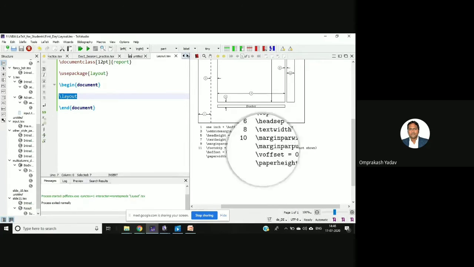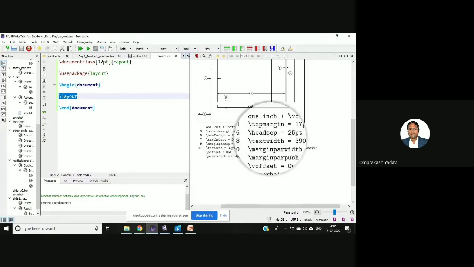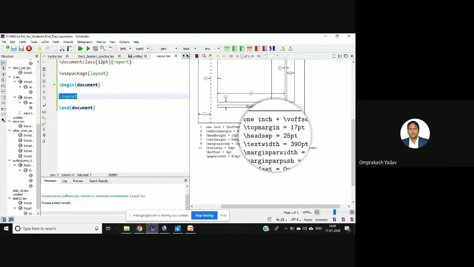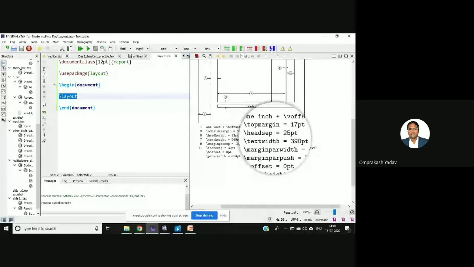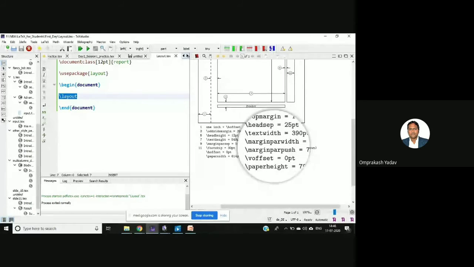If you see here, top margin is what? 17 point. It's mentioned over there. So normally in the university project guidelines, they will mention what the top margin will be, whether it's 17 point or 16 point or 20 point. So like that you can set the top margin from there. Head separator 25 point, text width is 390 point, right?